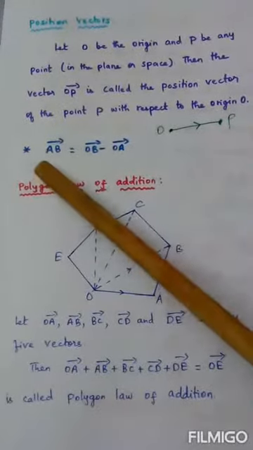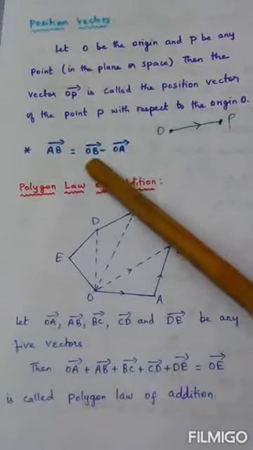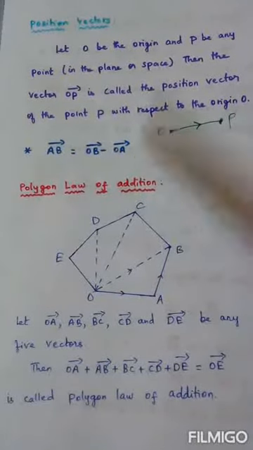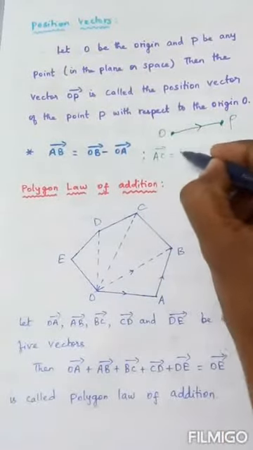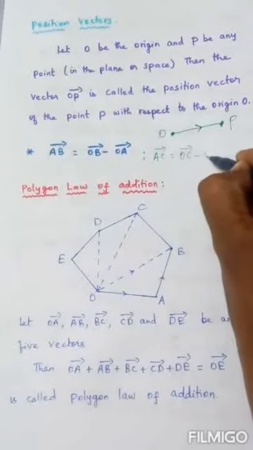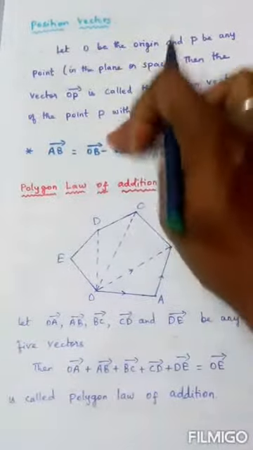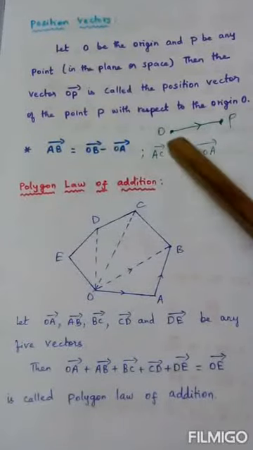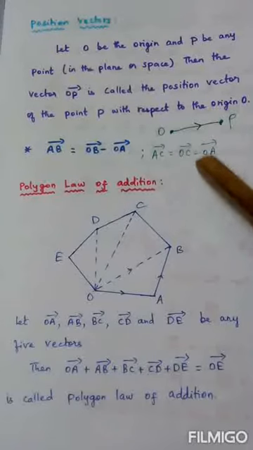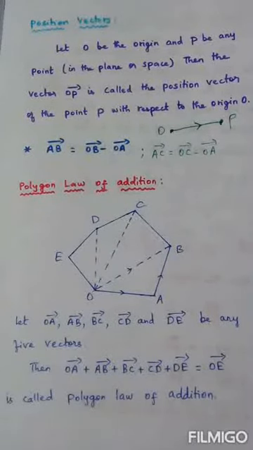Then, a very important note: AB vector can be split as OB vector minus OA vector. Similarly, for example, AC vector can be split as OC vector minus OA vector. So these two concepts are very important. AB vector can be written as what? OB vector minus OA vector. Similarly, AC vector, OC vector minus OA vector. Then how to write AD vector? You just tell the answer within yourself. AD vector, how will you split and write? OD vector minus OA vector, like that.